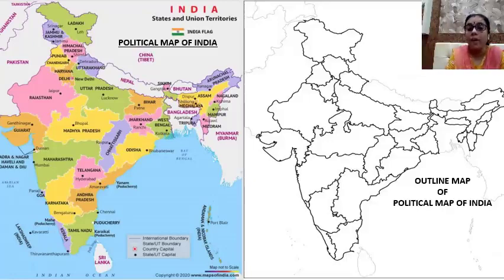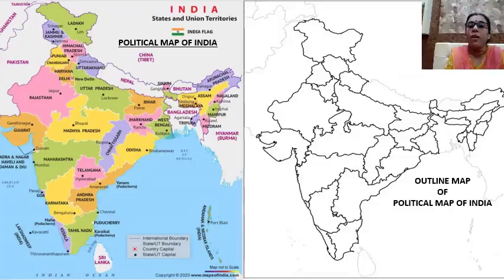You have to fill color, right? The shapes of the states are given, but the names are not written. You have to write down the names. Names you have to locate. You have to identify the shape, and accordingly you have to locate the place.